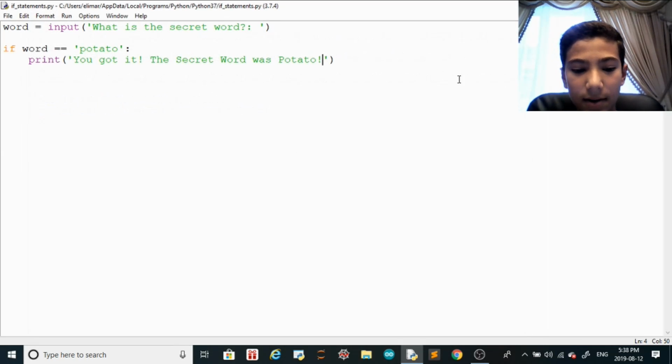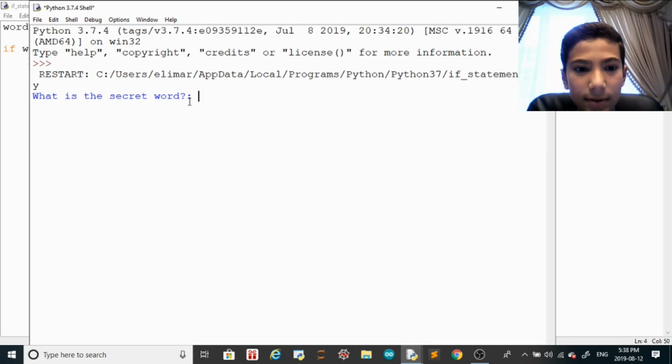But let me show you something, okay? So what if I do this and then I get it wrong? Obviously I'm gonna get it wrong, I don't know. Bana. Nothing's gonna happen, alright? It's not gonna tell me it was wrong. It's just gonna stop, alright? It's not gonna continue asking me what is the secret word.